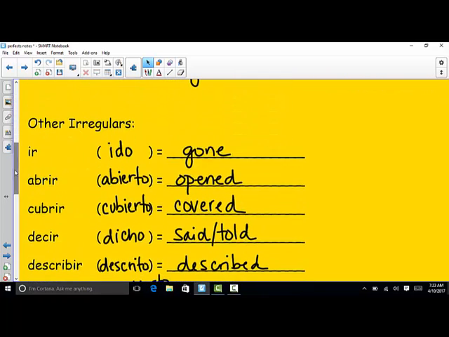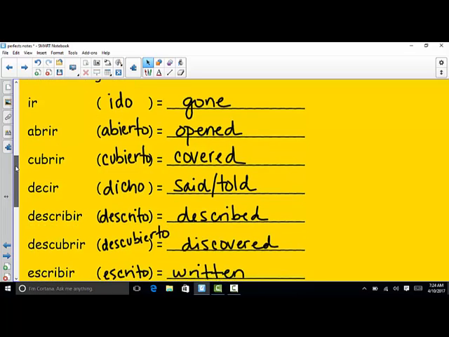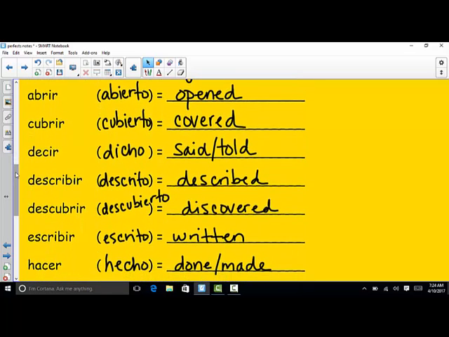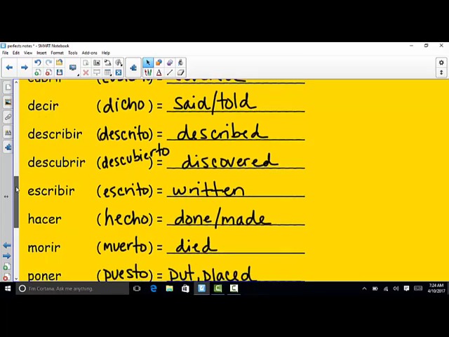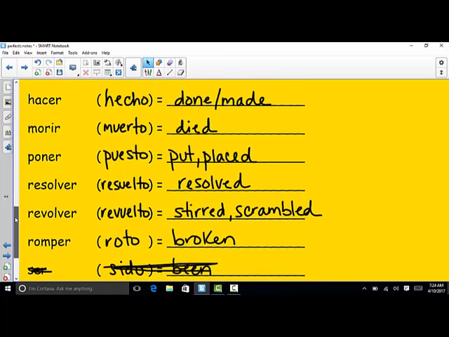Okay, otros irregulares, these are just completely irregular. They take a spelling change or some sort of change. They don't just drop the ending and add ado or ido. You can see there are quite a few. I don't know if I already got rid of ser on your notes, but if I didn't, you can cross that out.